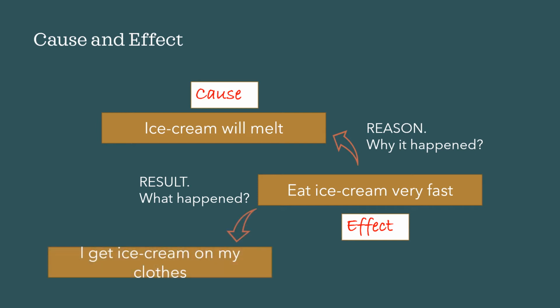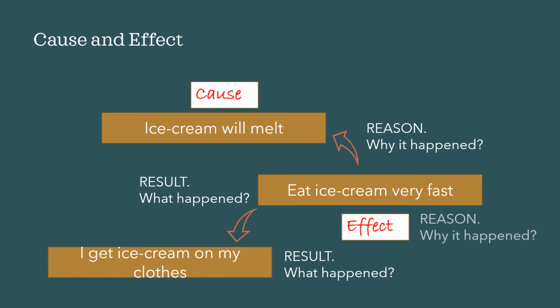Finally, we are also getting ice cream on my clothes. Why are we getting ice cream on my clothes? Because I am not eating the ice cream very fast. So, I get ice cream on my clothes is an effect. The result, what happened, and eat ice cream very fast now becomes the reason, the cause.